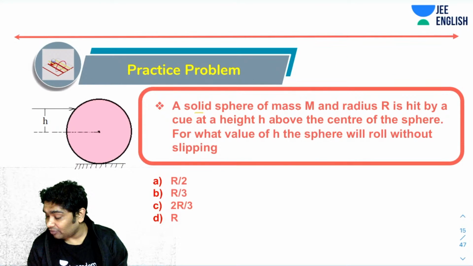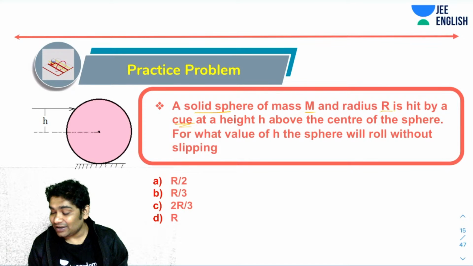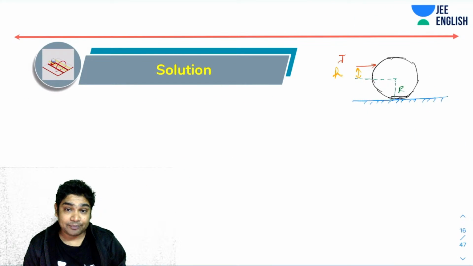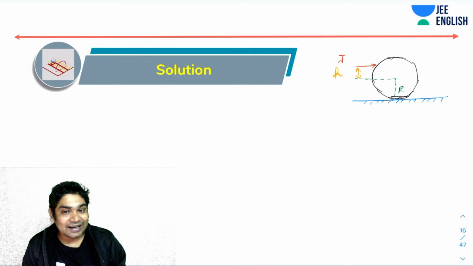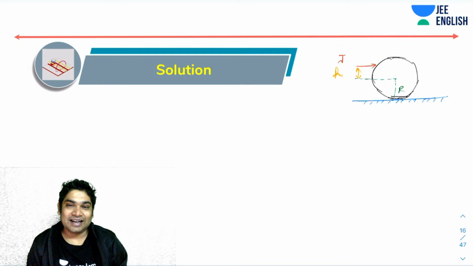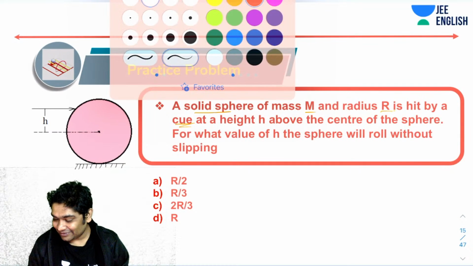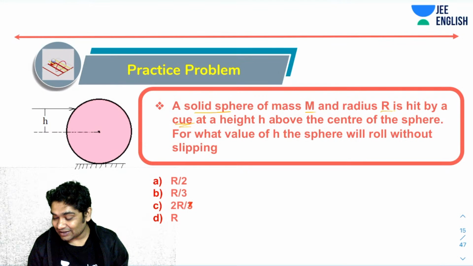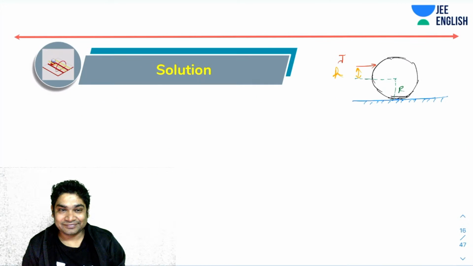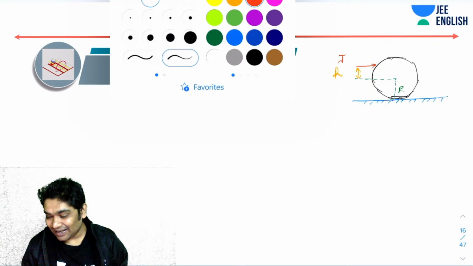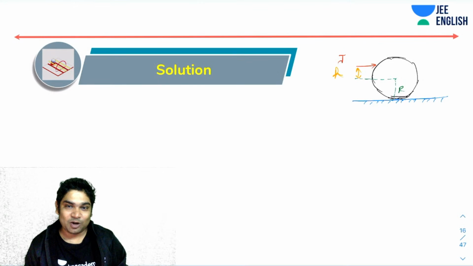So let's say when you hit the solid sphere of mass m radius r with a cue at a height h, you have imparted it some impulse J. Yes, 2 by 5 may be the correct answer. Exactly, that's what I was also worried about. You are right, Tanya. So this actually should have been 2 by 5. I think there was a typing mistake, because 2 by 5 would be the correct answer. And that is why I told you beforehand that the options seem a little off to me.